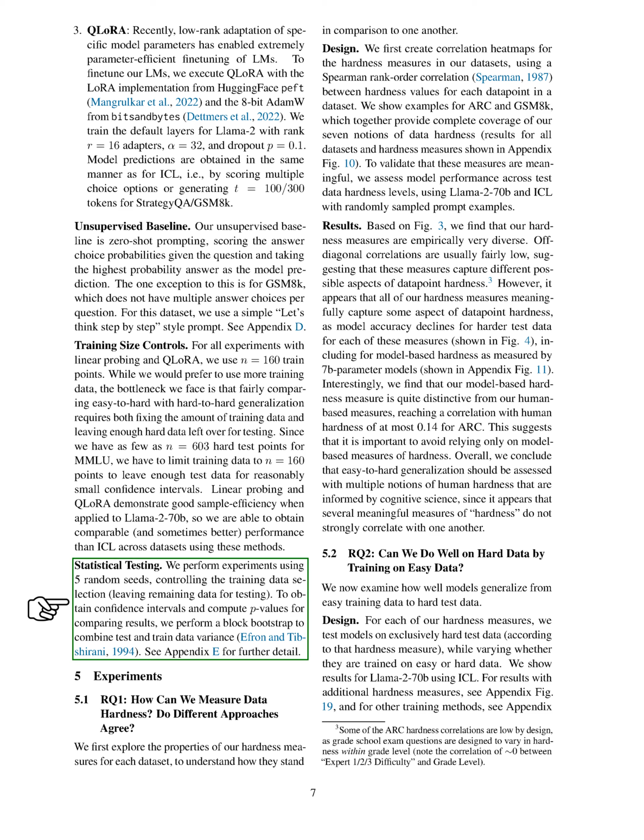We performed experiments using 5 random seeds, controlling the training data selection and leaving the remaining data for testing. To obtain confidence intervals and compute p-values for comparing results, we performed a block bootstrap to combine test and train data variants.